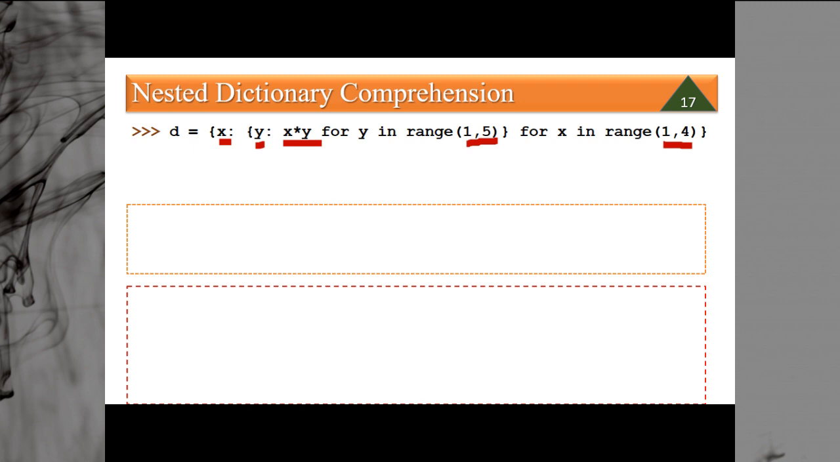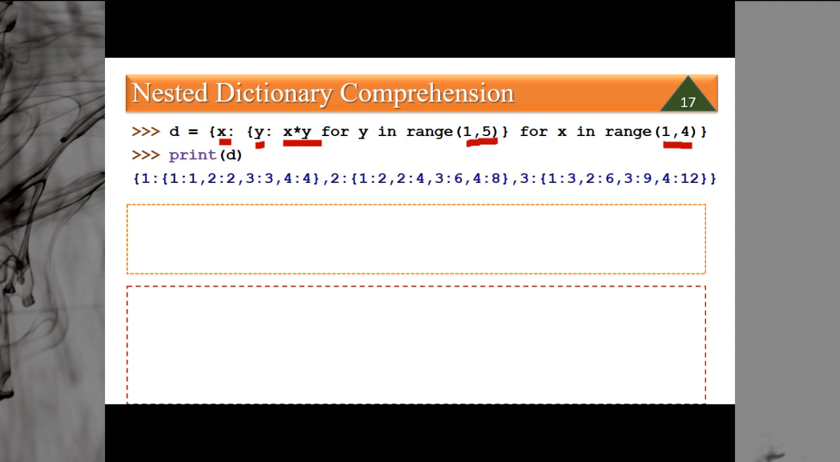Then when x is 2, the results will be 2, then 4, then 6, then 8. And when x is 3, y will be the same 1, 2, 3, 4, and the value will be multiplied by 3. So you can see here, this is where x is 1, then x is 2, and then x is 3. When x is 1, y will be 1, then 2, then 3, then 4. When y is 1, x into y is 1. When y is 2, x into y is 2. When y is 3, x into y is 3. When y is 4, x into y is 4.